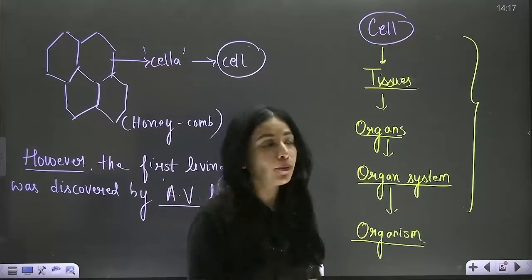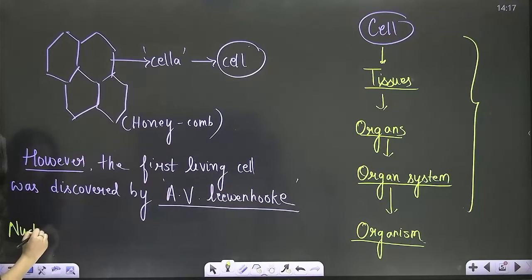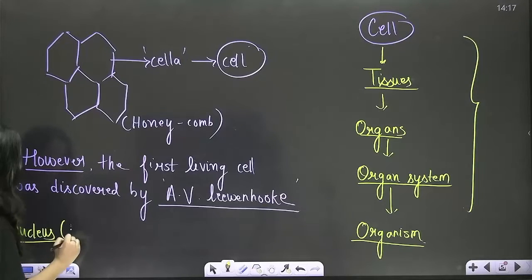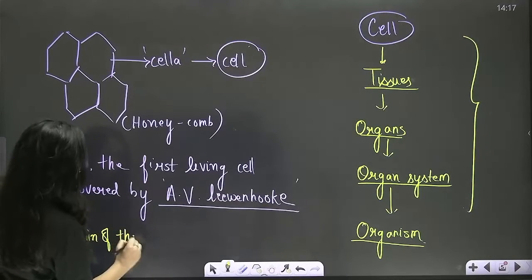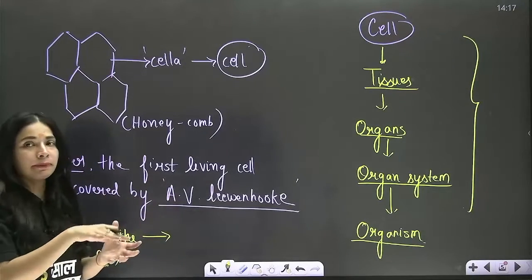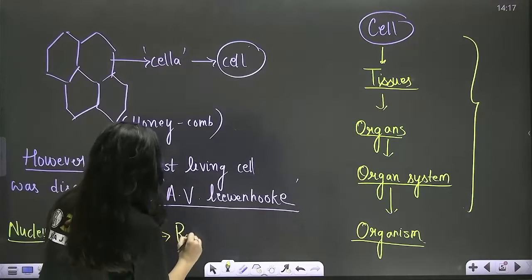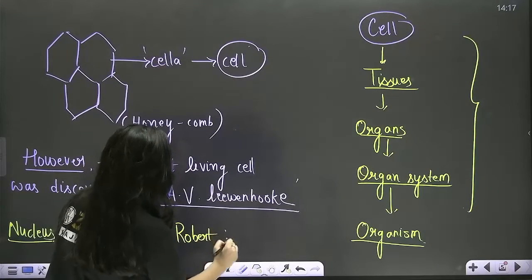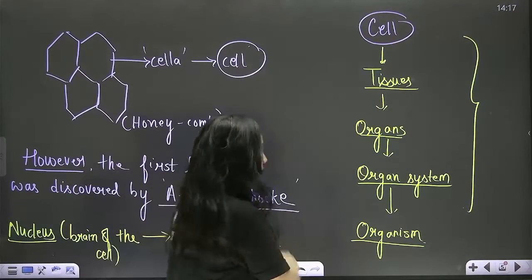So the next point that you're going to write is: nucleus, which is actually the brain of the cell, that regulates and coordinates all the activities taking place inside the cell, was first discovered by Robert Brown, right?